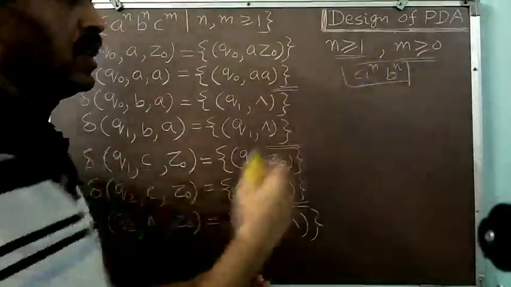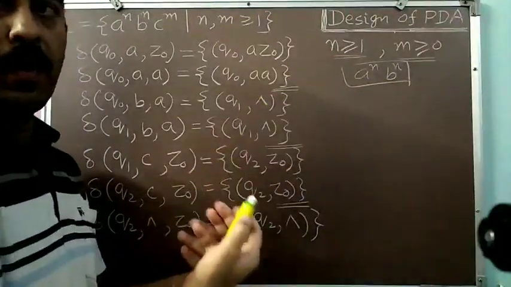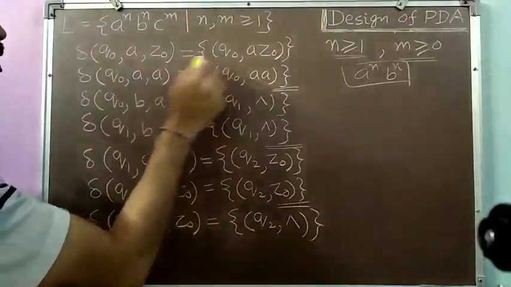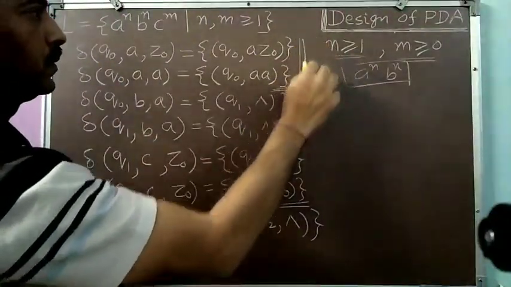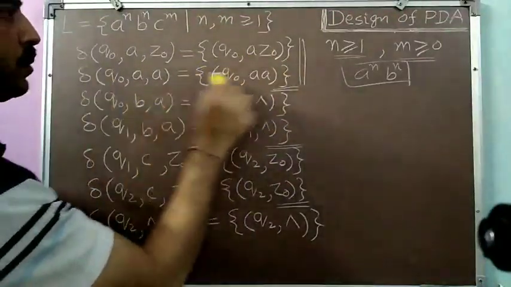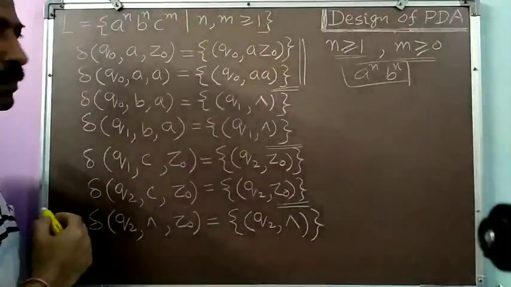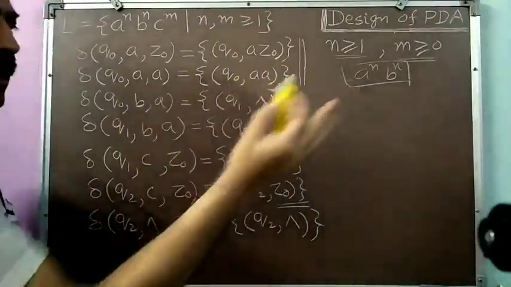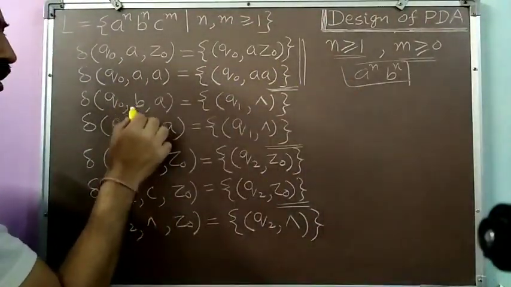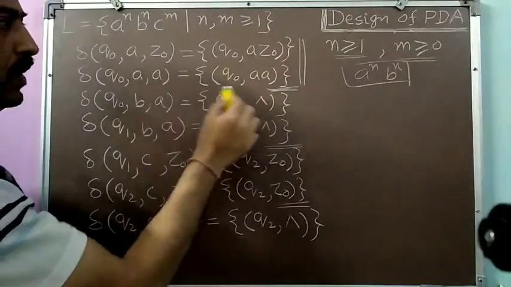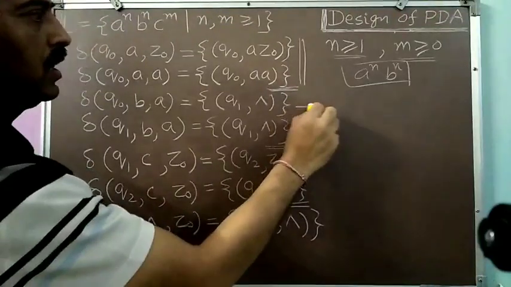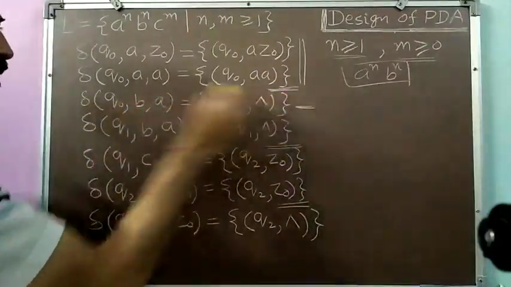If the number of A's and the number of B's are equal, then we will be popping all the A's from the pushdown store. So what we are doing is pushing all the A's through these two steps. The first A is pushed, and then the second and subsequent A's are pushed. Now when we have pushed all the A's, we receive the first B, and corresponding to this first B, one A is popped in this transition.